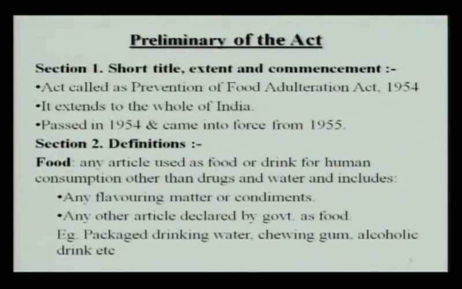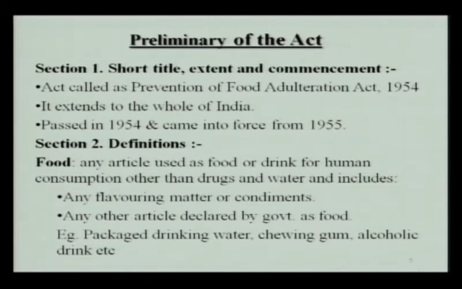Now we will see what the different provisions in this act are. There are a total of 25 sections in the PFA Act. The first section is about the short title, extent and commencement. As you know, the title is the Prevention of Food Adulteration Act 1954, and it extends to the whole of India, and it was passed in 1954 and came into force from 1955.